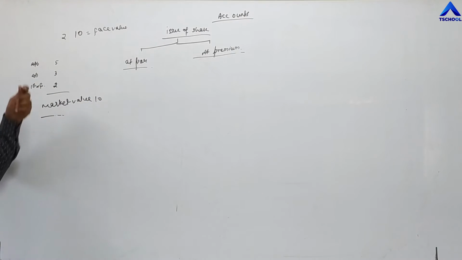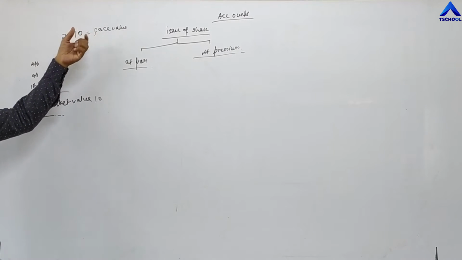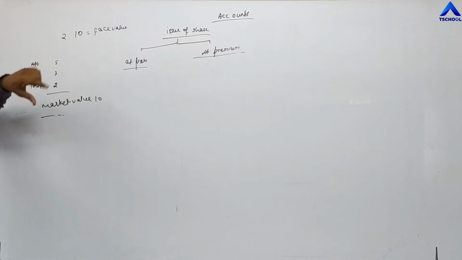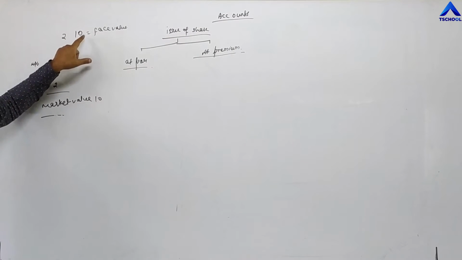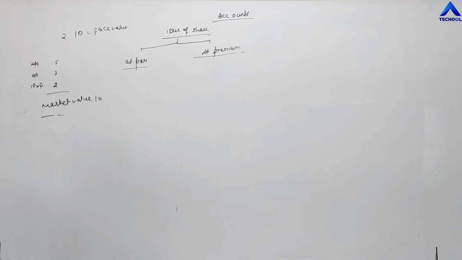Whatever price is decided by the company is called face value, and whatever amount is demanded by the company is the market value. So if the amount demanded by the company is equal to the price decided by the company, then it is called issue of share at par.